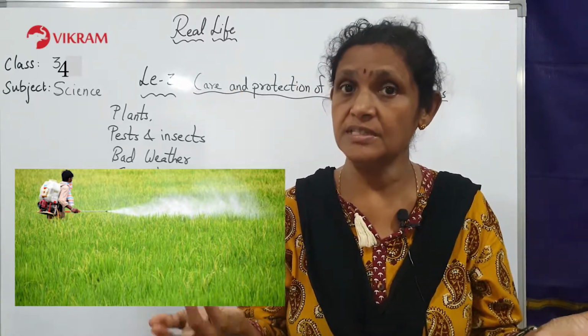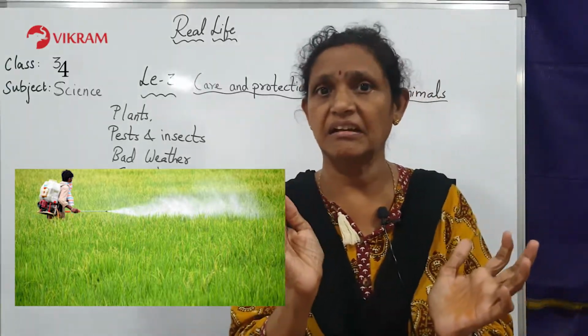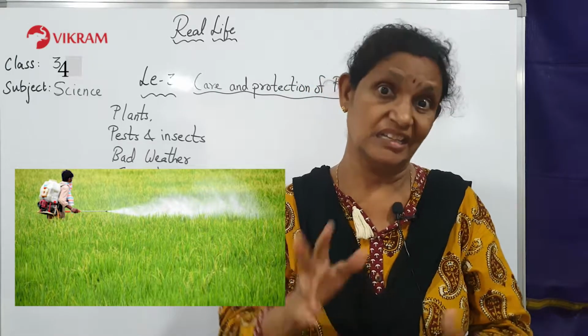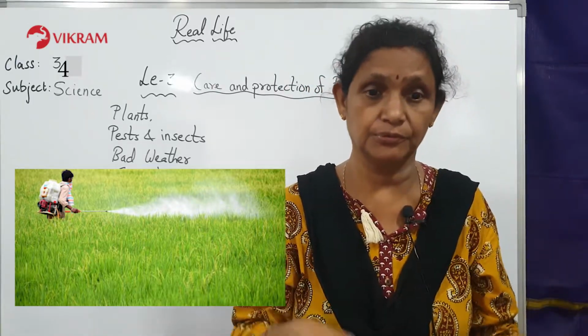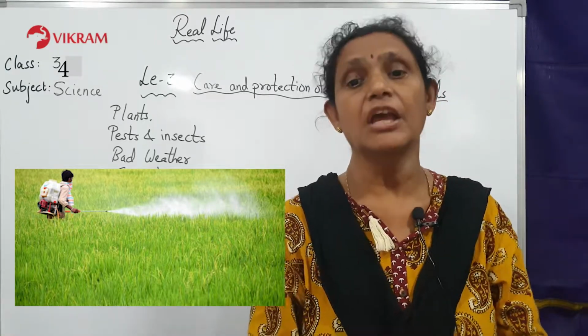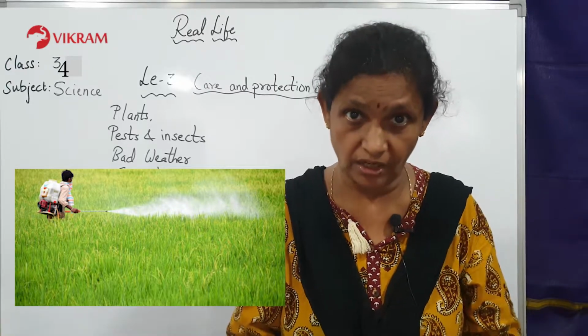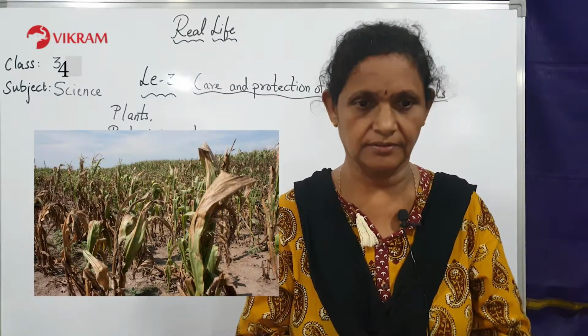If they don't spray this, the insects will eat the plant and you will hardly get little rice or little vegetables. The insects will have the food, you will not get the food. So they have to use this. The only thing is, nowadays what is happening is they are using the pesticide and insecticide in a nice organic way. So this is also very good for us.